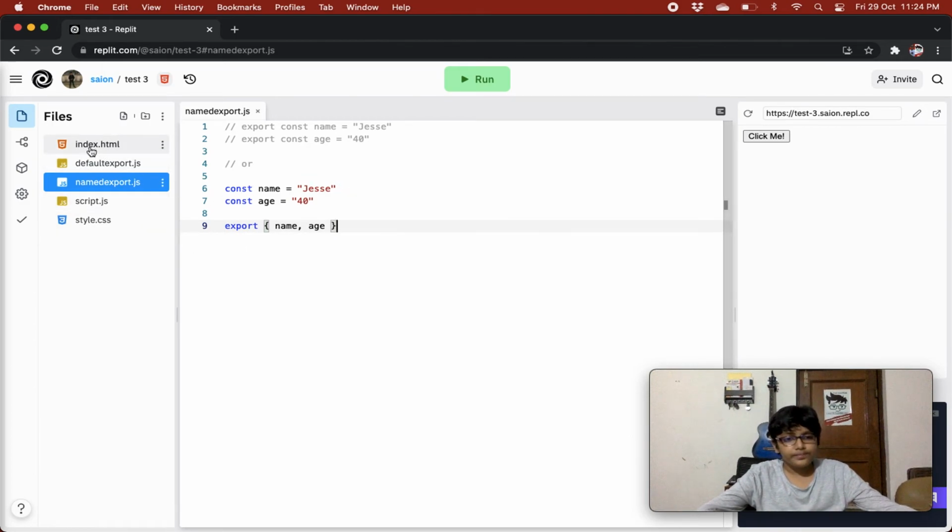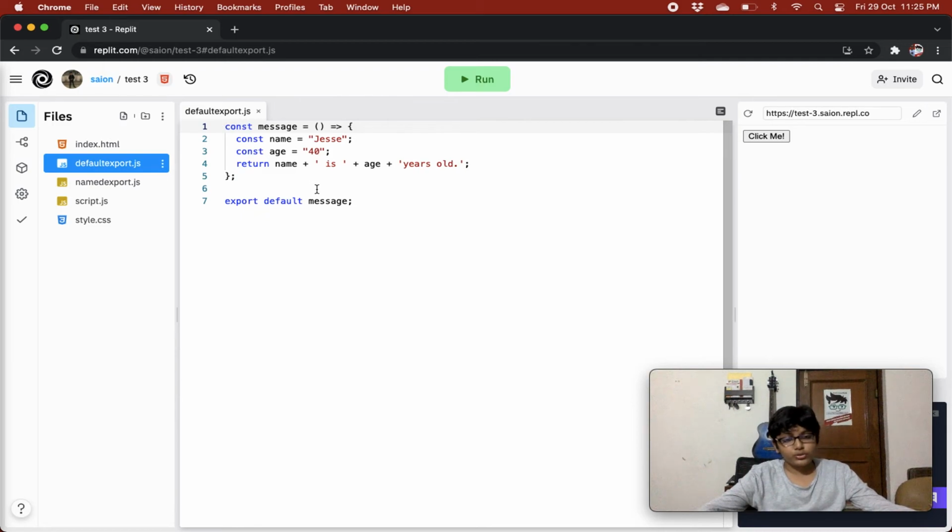Now we'll move on to default exports. I will give you every difference when we go to our script.js. So over here we have a message function that has constant name Jesse, age 40, and this function will return name, that is Jesse, plus age: Jesse is 40 years old. Then we are exporting this default message. So right now this will export this message function, and we will be able to use this message function in any other file.